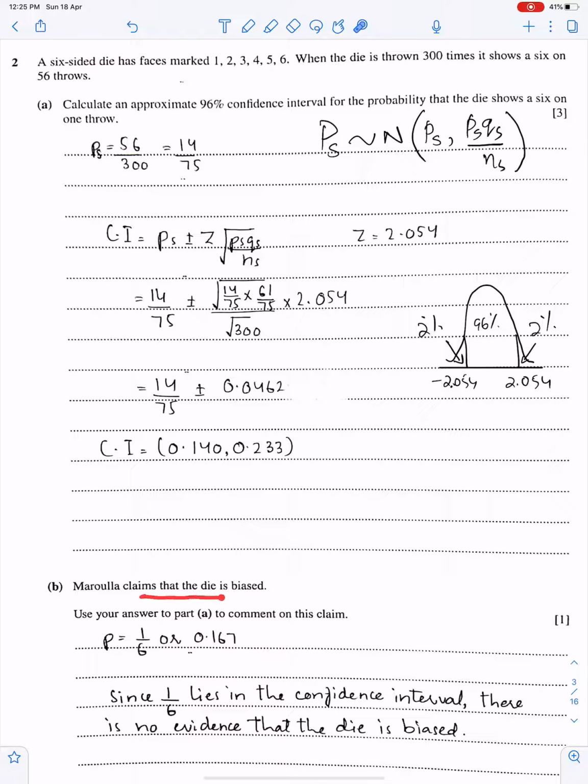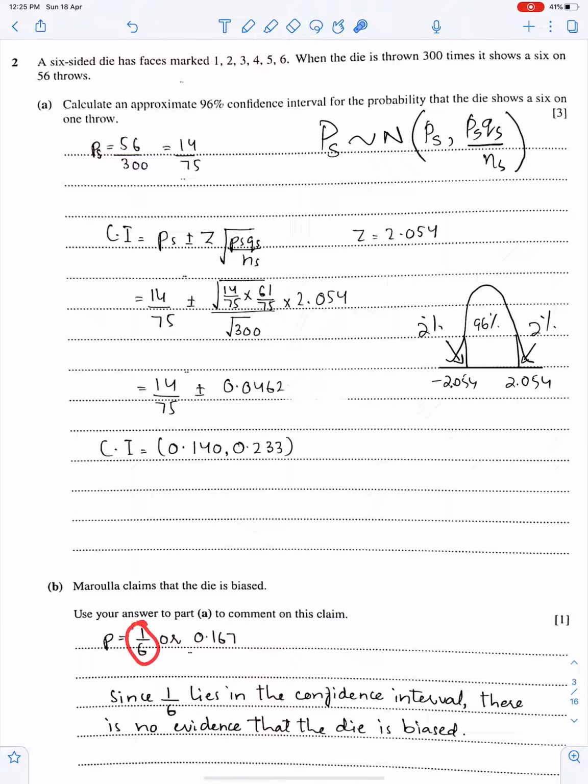M claims that the die is biased. Biased means the probability is not 1 upon 6. When the die is fair, then the probability of all numbers must be 1 upon 6. Use your answer to part A to comment on this claim.